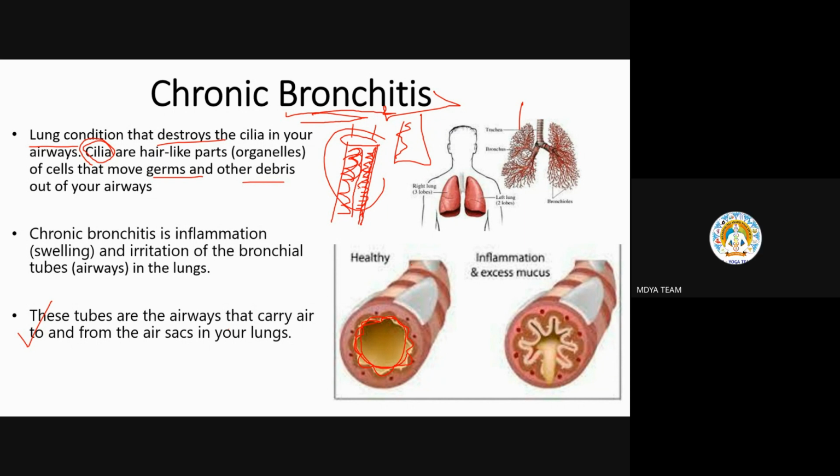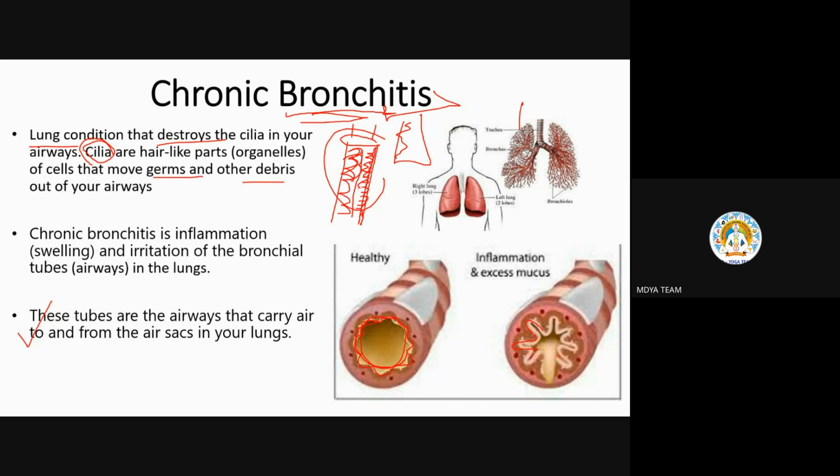So mucus is necessary for each and every organ. Mucous membrane is very necessary, but excess of everything is not good. So when excess mucus is coming, that is making something uncomfortable for us. Okay, so when this inflammation and excess mucus is happening, this shape is getting like this.